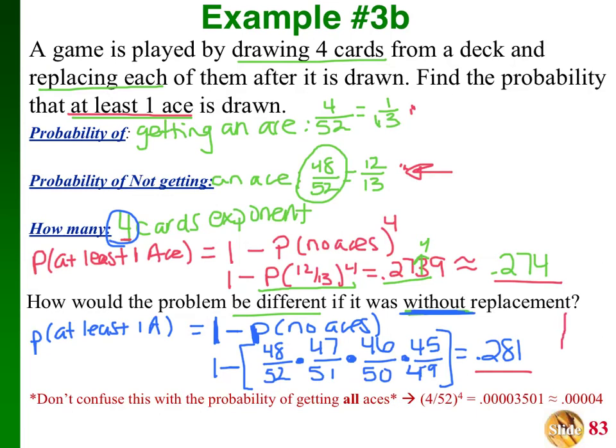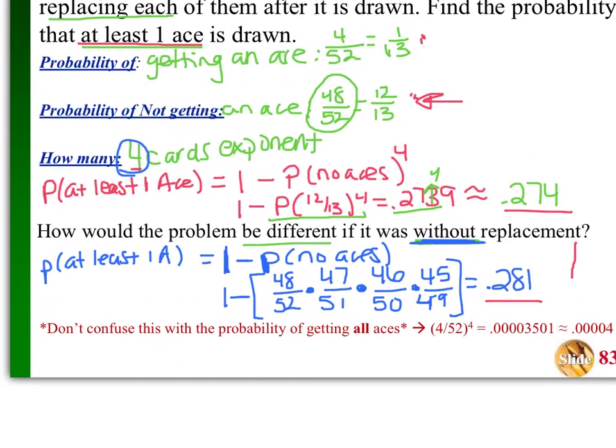What I have squeezed down here at the very end, as you can see, I can't see because it's blocking my recording, but right here, don't confuse this problem with getting all aces. If I ask you to find the probability of getting all aces, as soon as I use that word all or none, then it becomes a very simple probability. You don't have to worry about doing 1 minus. Getting all aces is simply 4 over 52 raised to the 4th, and of course that is with replacement because our denominator is staying the same.